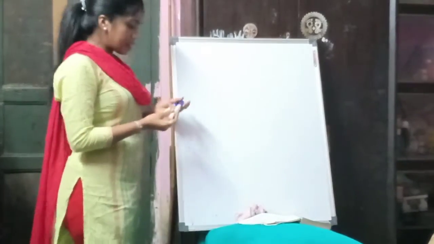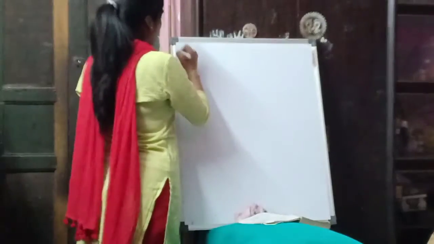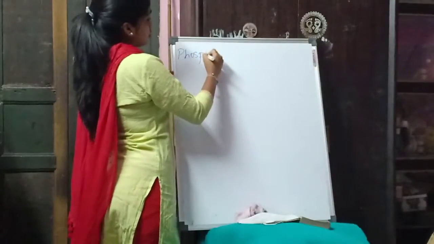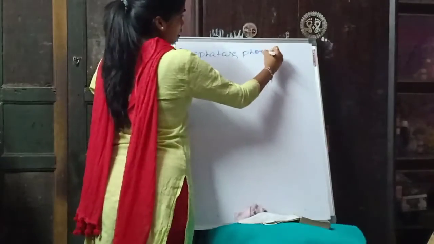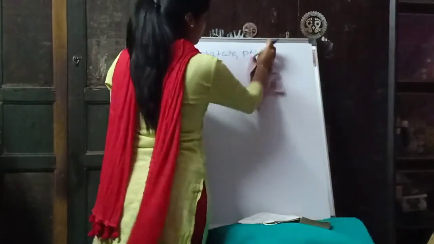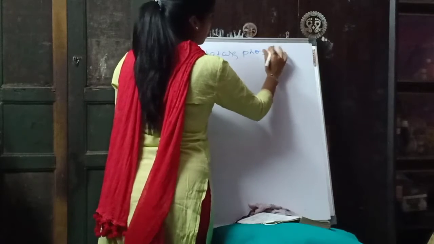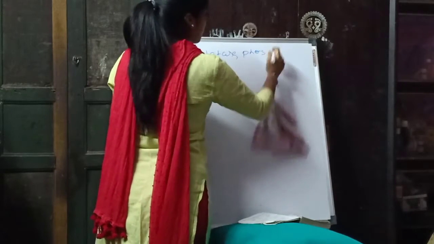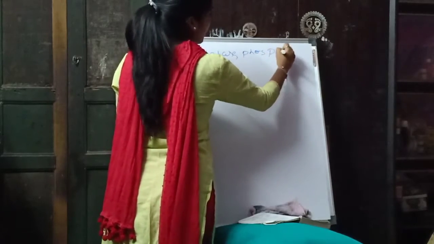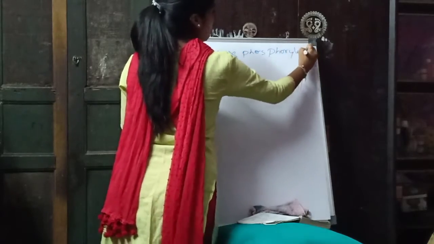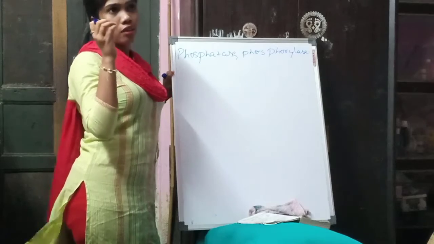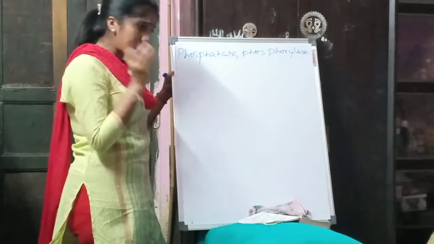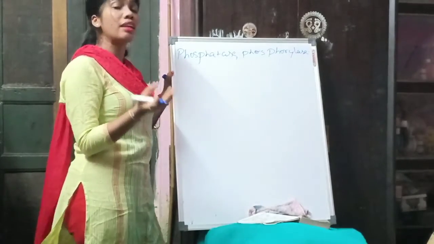The next category of enzyme I will name is phosphatase and phosphorylase. What is phosphorylation? It is addition of phosphate to any structure or compound.